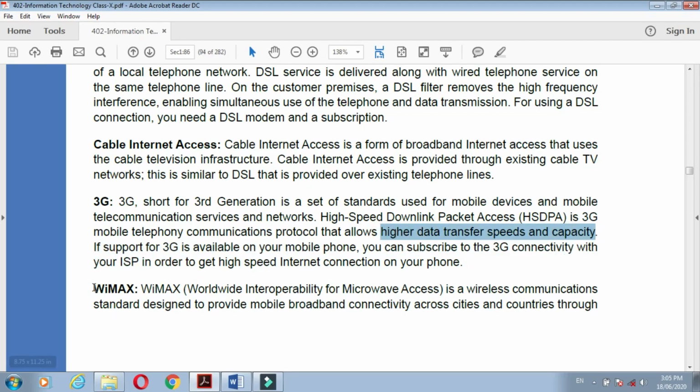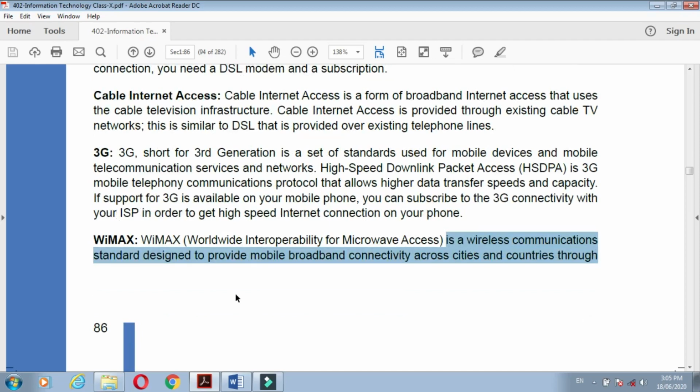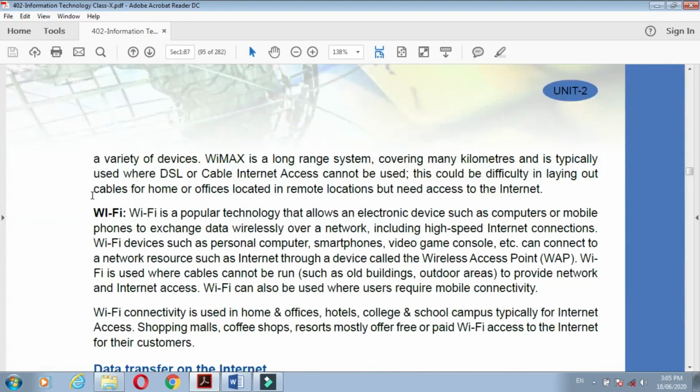Now what is WiMAX? WiMAX is Worldwide Interoperability for Microwave Access. What does it mean? WiMAX is a wireless communication standard designed to provide mobile broadband connectivity across cities and to a variety of devices.